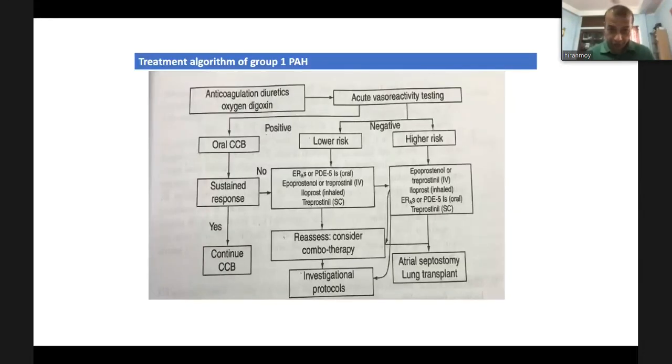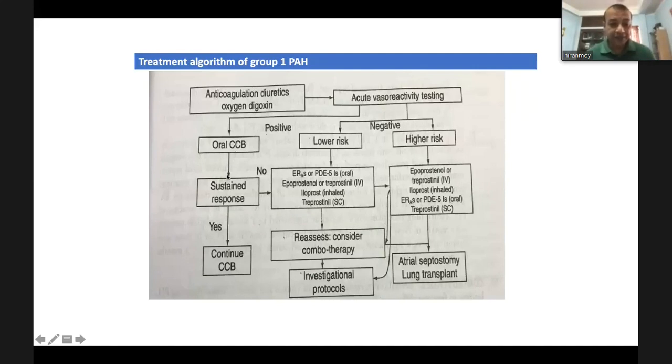If you look at group 1 pulmonary arterial hypertension, then this is the treatment algorithm. We should use anticoagulant, diuretics, oxygen, and digoxin if necessary. Then, in case of group 1 pulmonary arterial hypertension, we go for an acute vasoreactive test by cardiac catheterization. If the acute vasoreactive test is positive, then we will put the patient on an oral calcium channel blocker, the sustained controlled release of nifedipine or diltiazem.